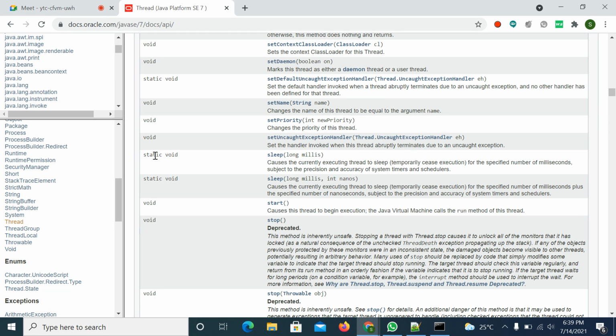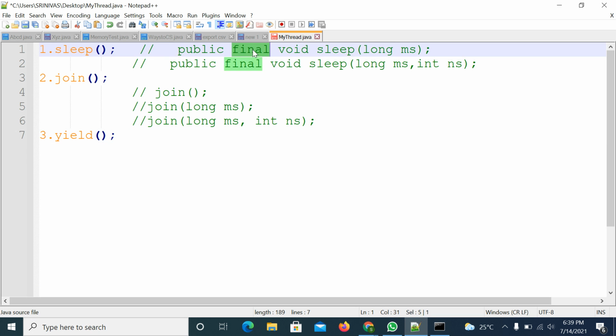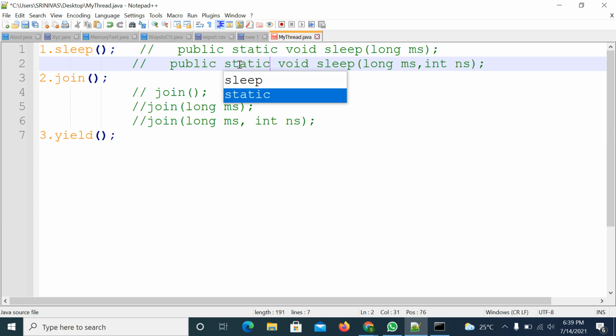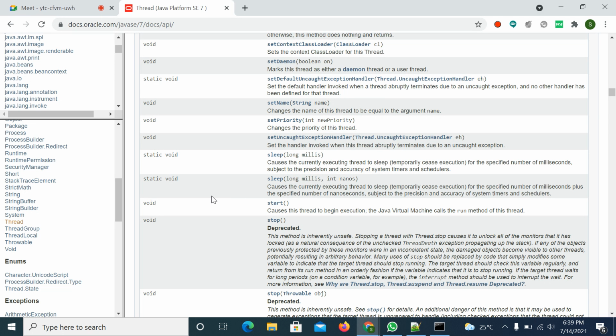This is a static method, not a final method. This is a static method. I wrote it wrongly here. Static method, this one also, right? So static method.